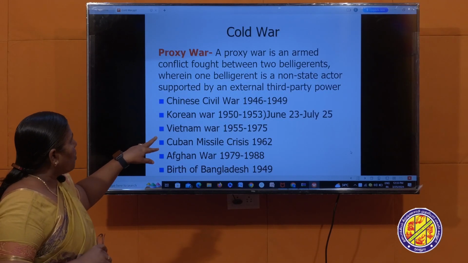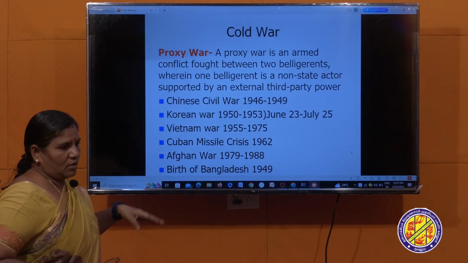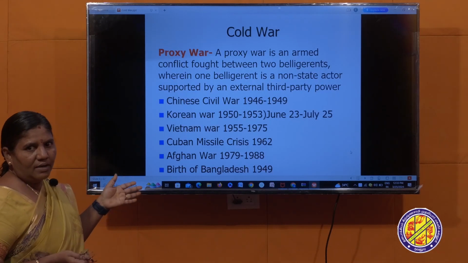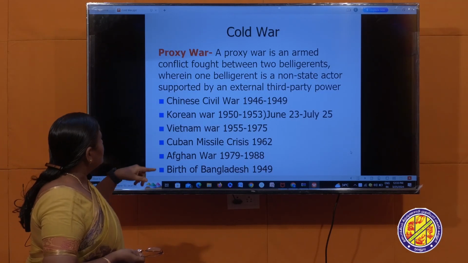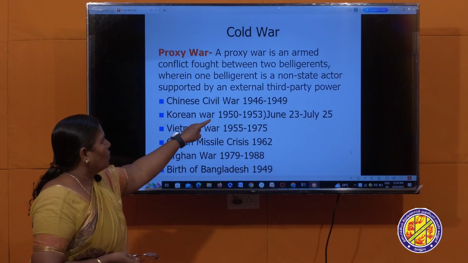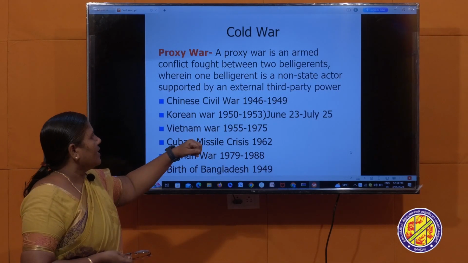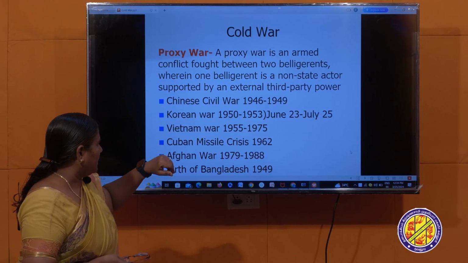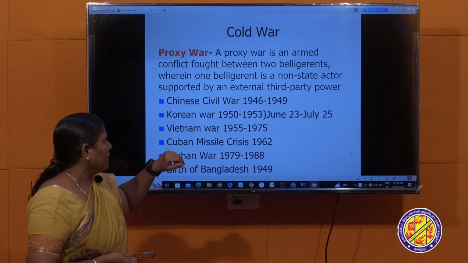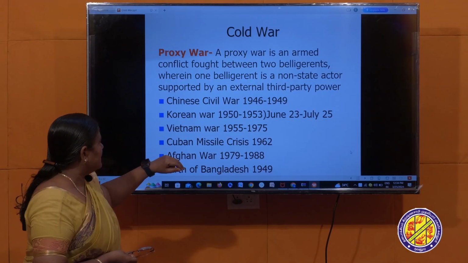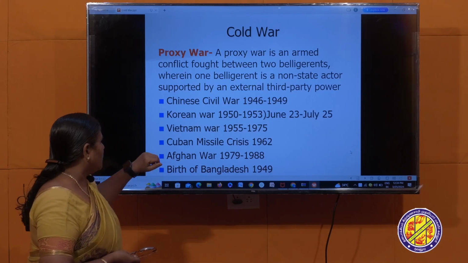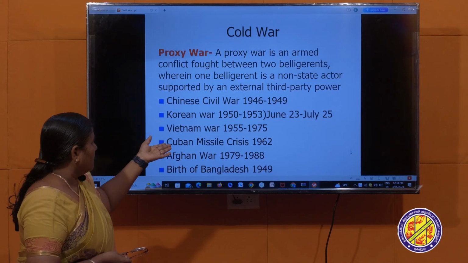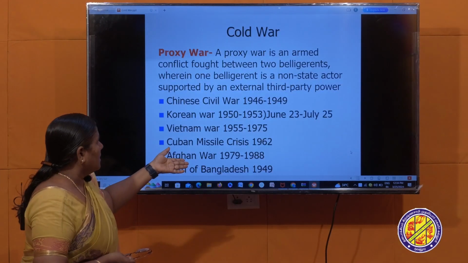So these were the proxy wars. The Cold War itself was divided into many phases, nearly 7 phases. In the first phase, the Chinese Civil War happened from 1946 to 1949. Second event, the Korean War, 1950 to 53, and the Vietnam War, 1955 to 1975, and the Cuban Missile Crisis that happened in 1962. What was the reason for war in these crises in these places?